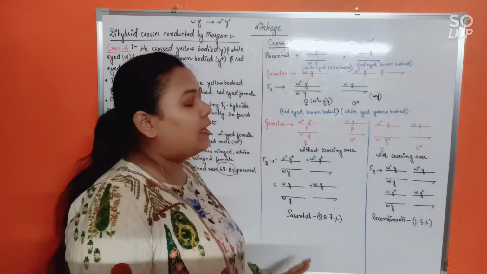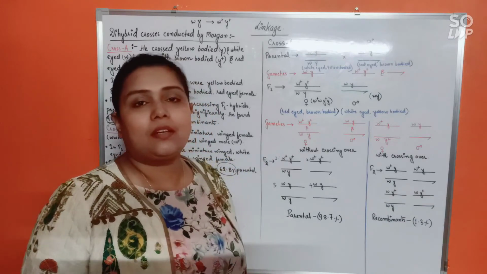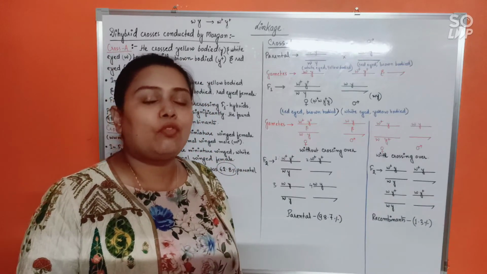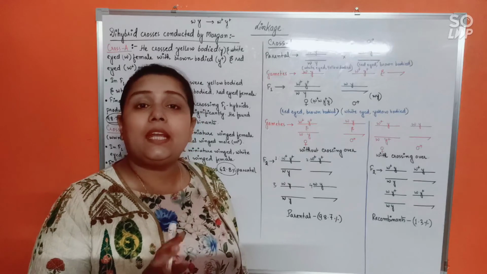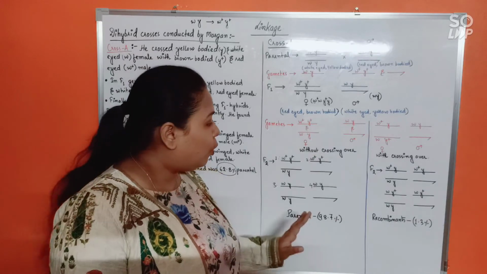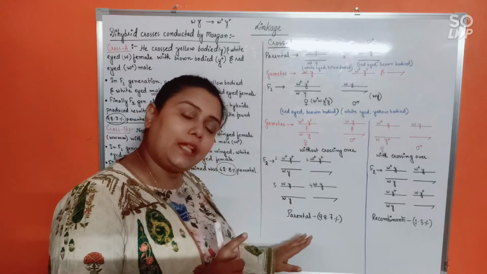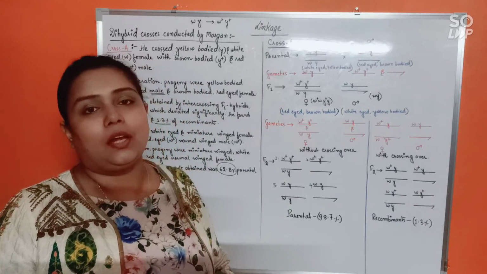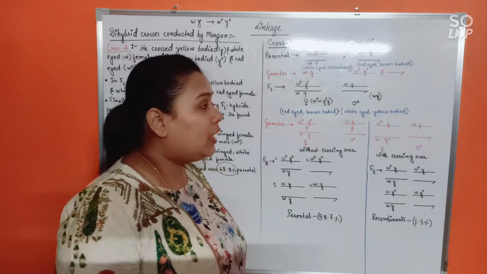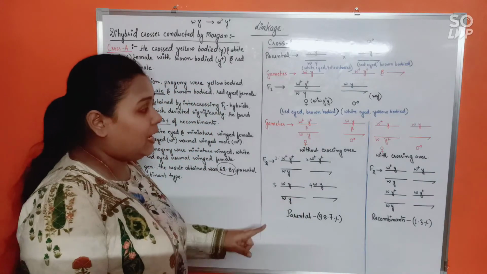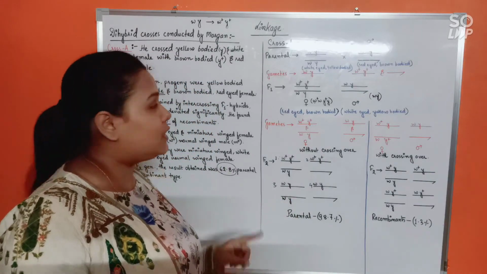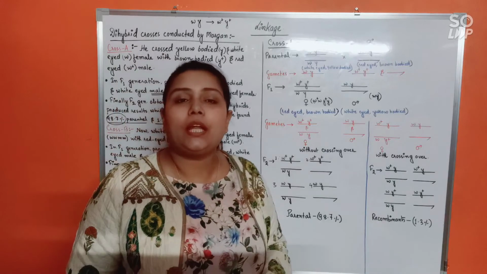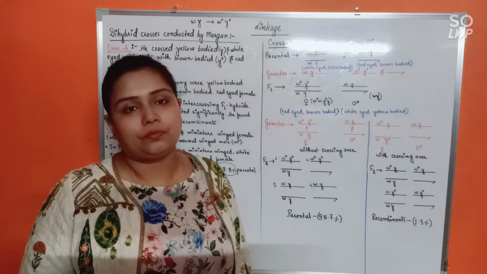But this is the entire elaboration of that diagrammatic representation that is provided in the NCERT in the linkage section. If you correlate with this diagram and then see that diagram, you will be able to understand it. Alright, so this being the cross A, similarly, you have to practice for cross B so that it becomes very clear to you.